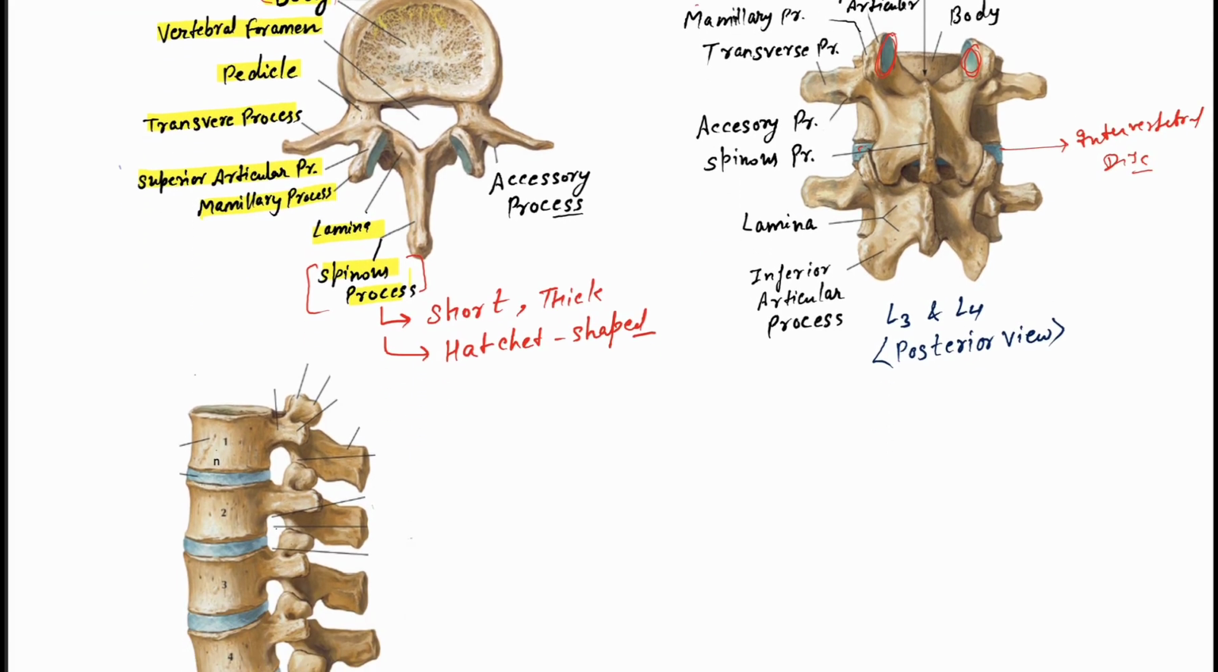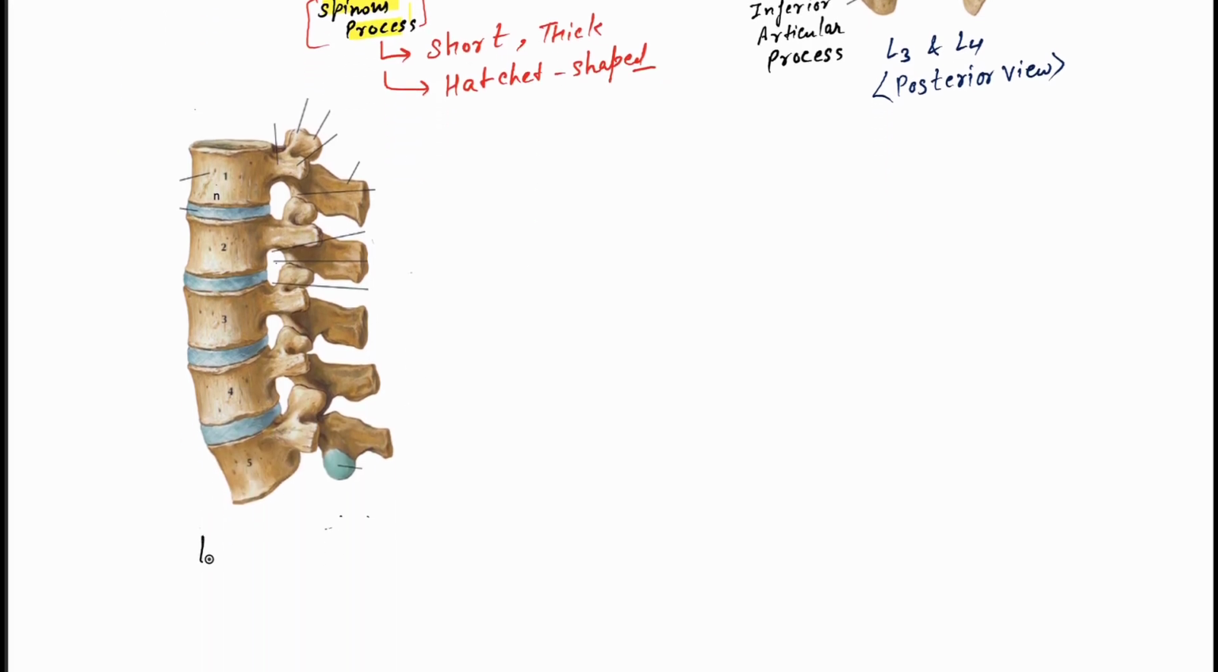Okay, so let's discuss now about the lateral view. So this is our lateral view, and the lateral view will look like this. This is the body that is large, and you can see we have the spinous process here. These all are our spinous process. You can see these are hatchet shaped. It looks like a hatchet shape.